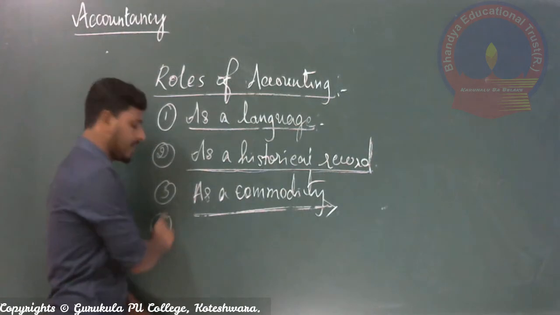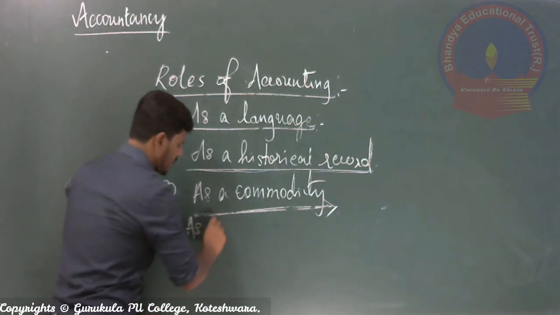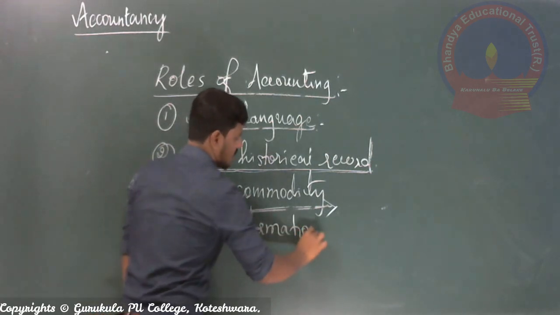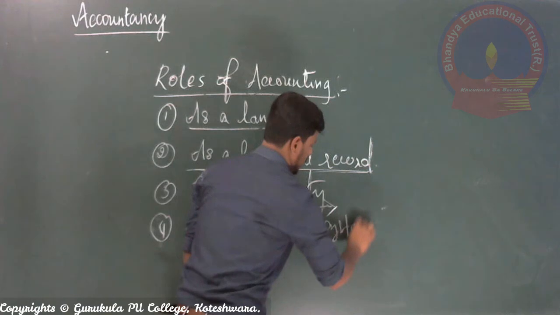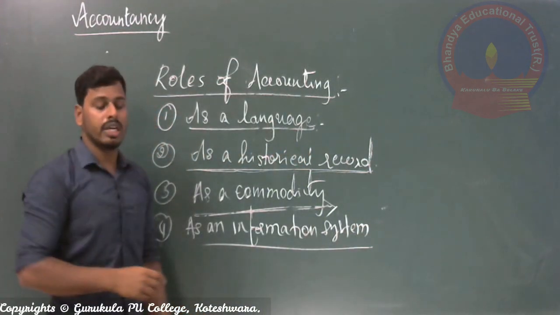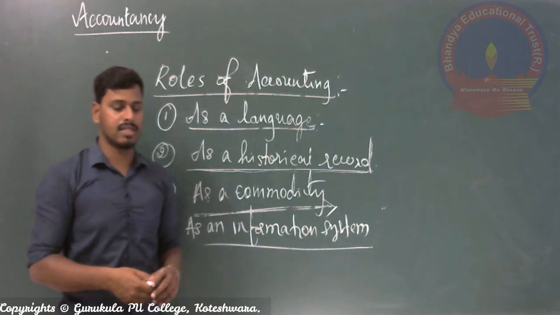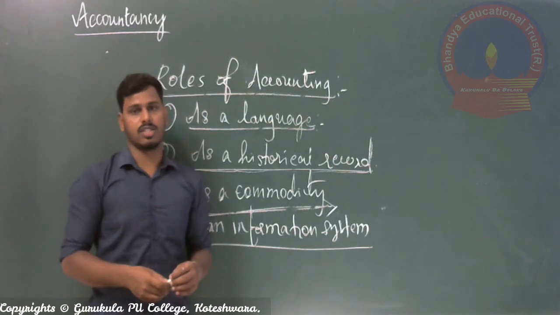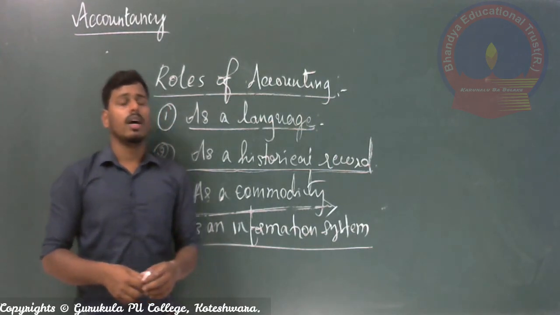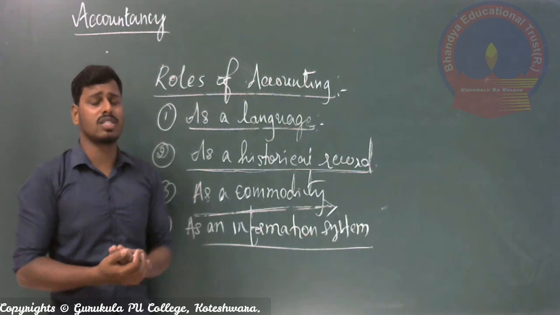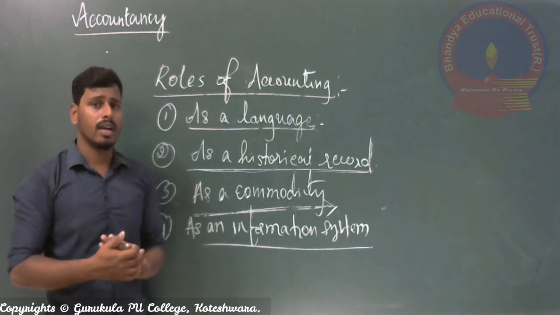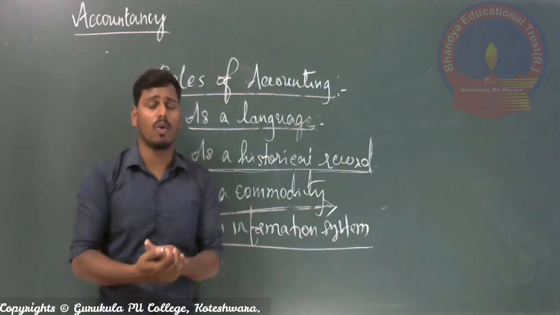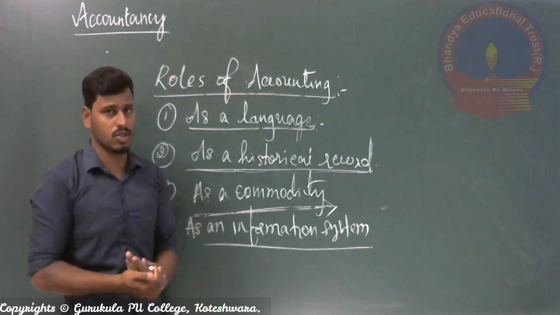And number four is information system. The fourth role played by accounting in a business organization is as an information system. Of course, a business always records the transactions of a full year, and after finishing the recordings of the year, only then do we go for the calculation of profit as well as losses.